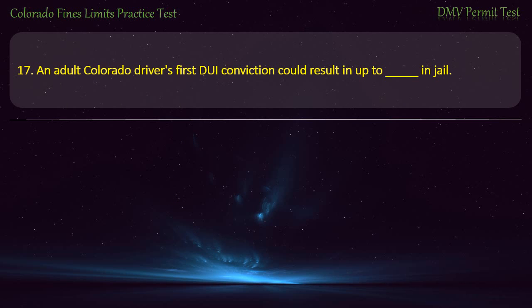Question 17. An adult Colorado driver's first DUI conviction could result in up to blank in jail. 1 year. 6 months. 30 days. 90 days. Answer. 1 year.